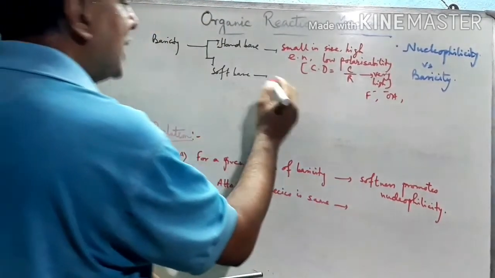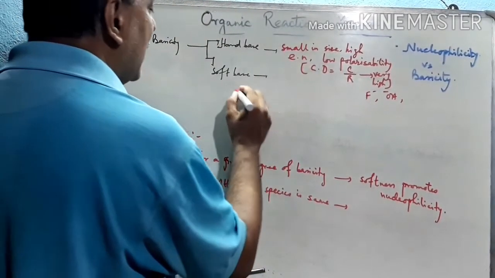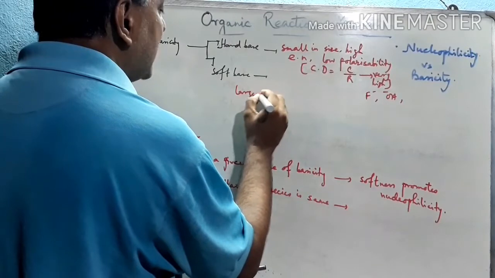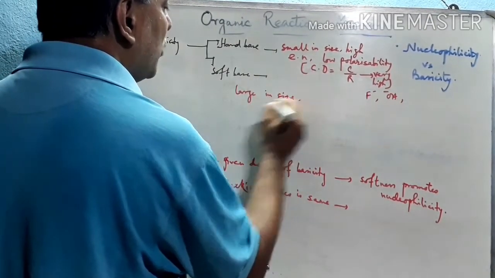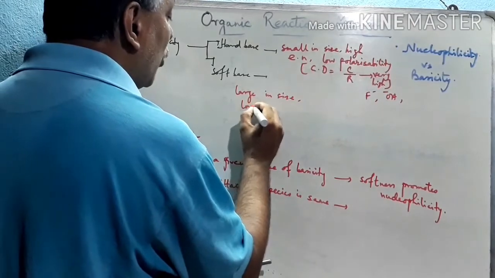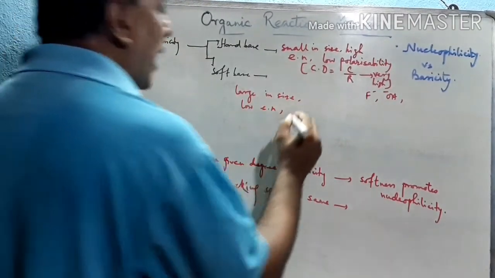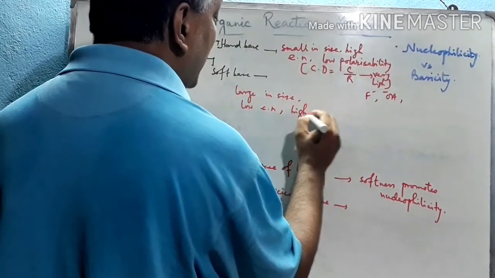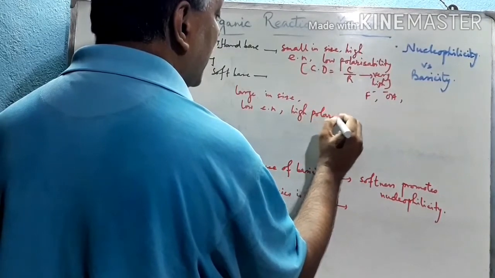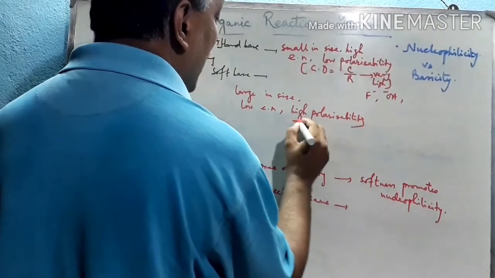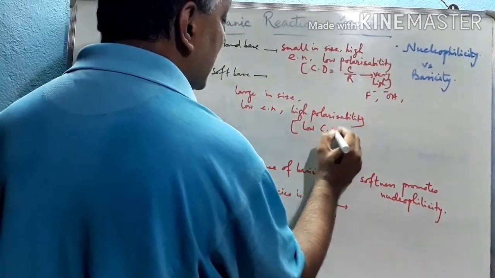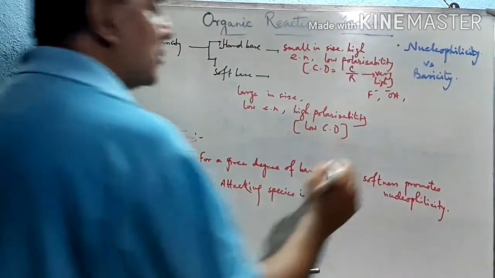But soft bases are just the opposite with respect to these. They are large in size, number two, very low electronegativity and high polarizability. That means they have low charge density. Charge by radius ratio becomes very low.